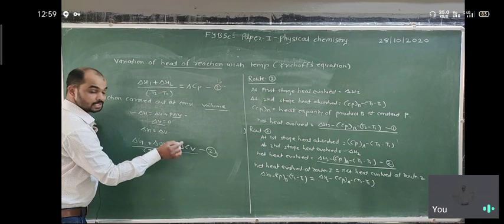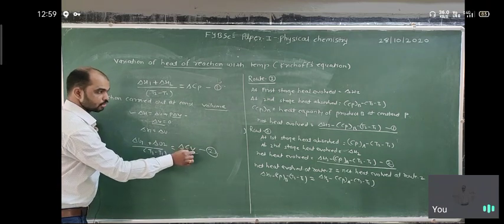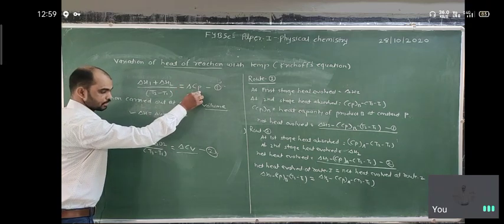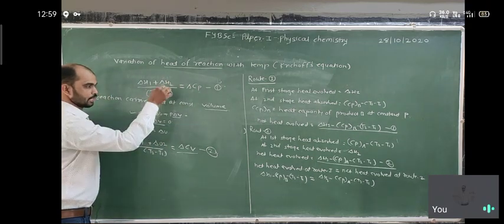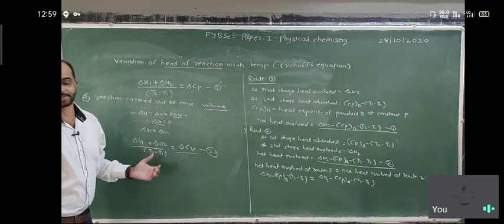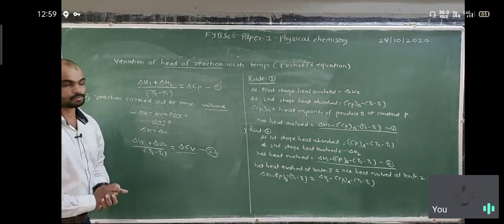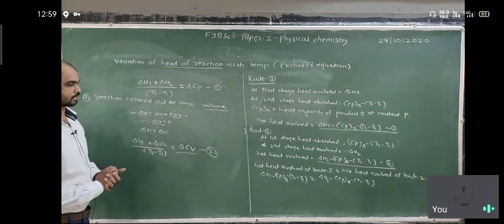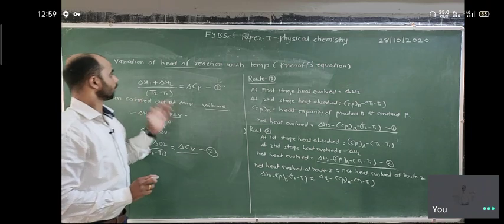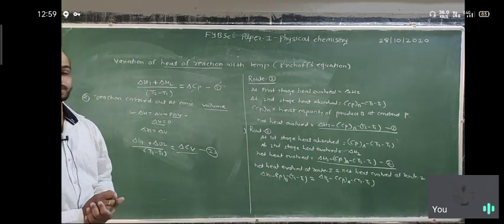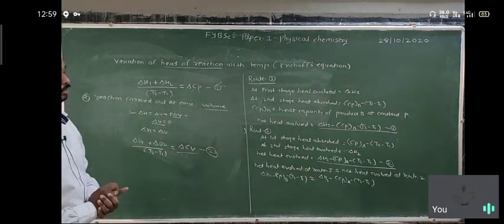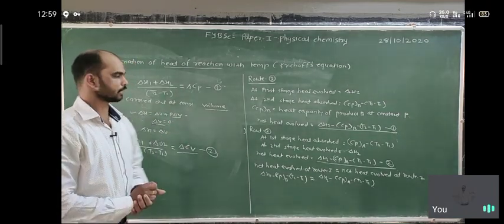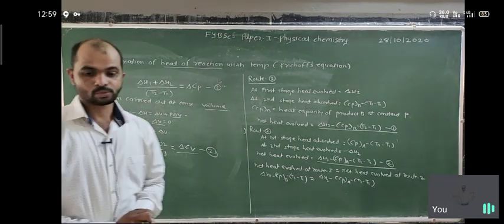What is the meaning of change in heat capacity at constant volume? What is the CP? Change in heat capacity at constant pressure. So use these two equations. These are Kirchhoff's equations used to solve numerical problems in given reaction conditions to find out the heat of reactions. So it is all about the variation of heat of reaction with temperature according to Kirchhoff's equation in the two cases, at constant pressure and at constant volume. So we are going to solve the problems.